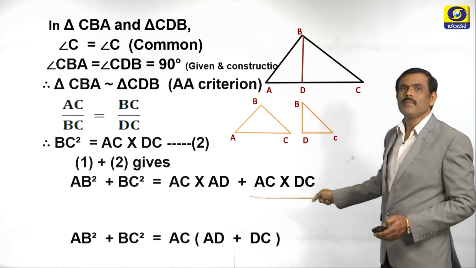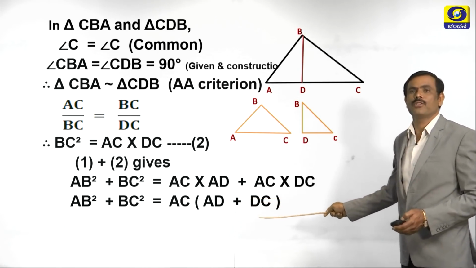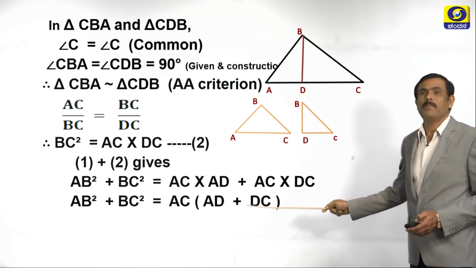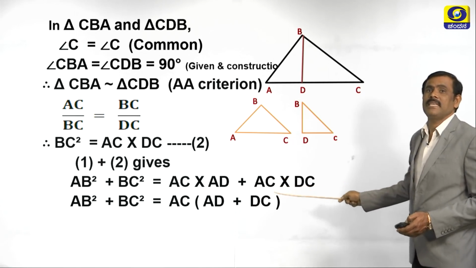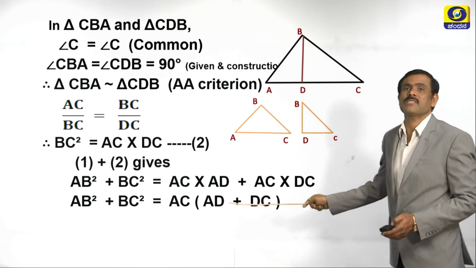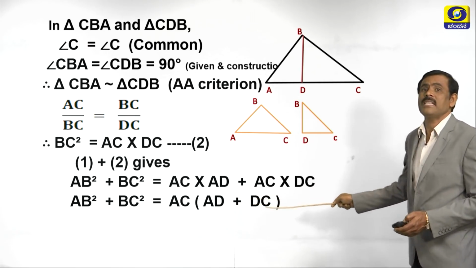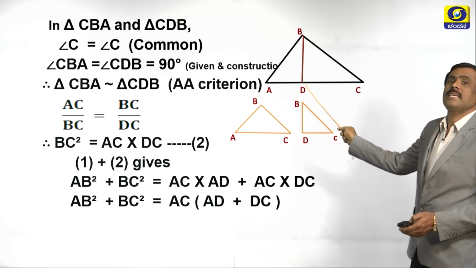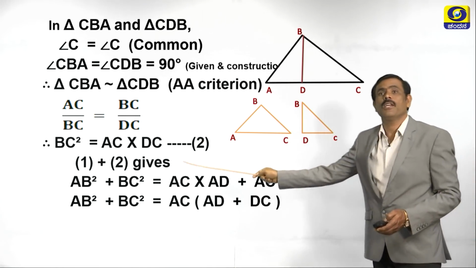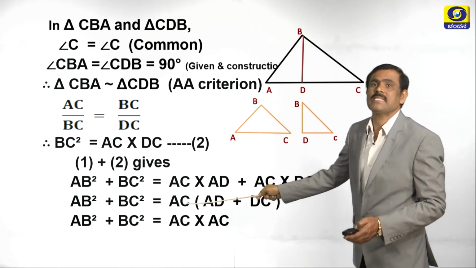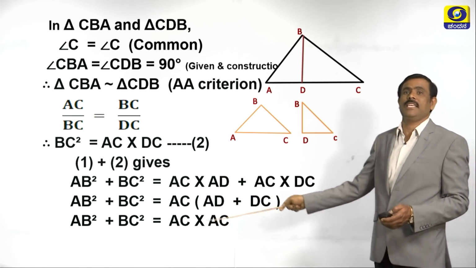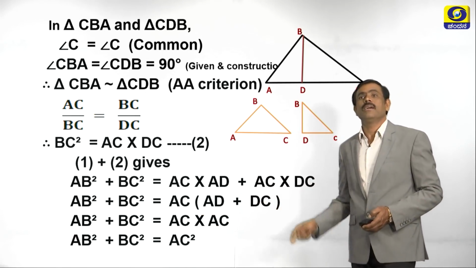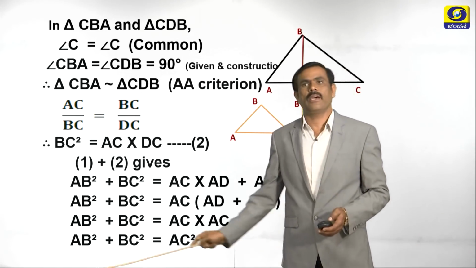See here now, AB square plus BC square is equal to AC, which is common in both. Now what is remaining in the first case? AD. Plus what is remaining in the second? DC. Now AB square plus BC square is equal to AC into AD plus DC. See, in the original triangle, AD plus DC is equal to AC. So therefore we can write AB square plus BC square is equal to AC into AC. Finally AB square plus BC square is equal to AC square. This is what we wanted to prove. So hence we proved here.